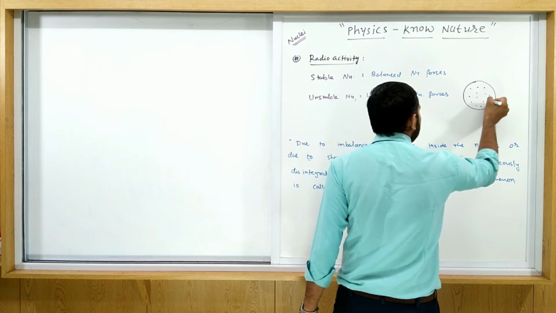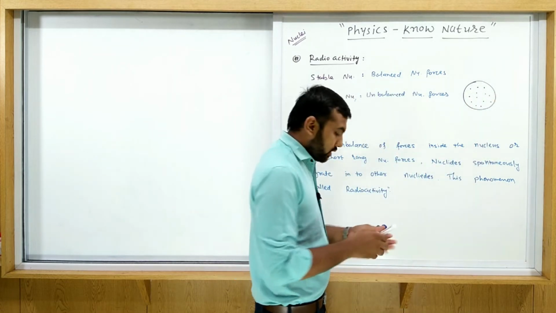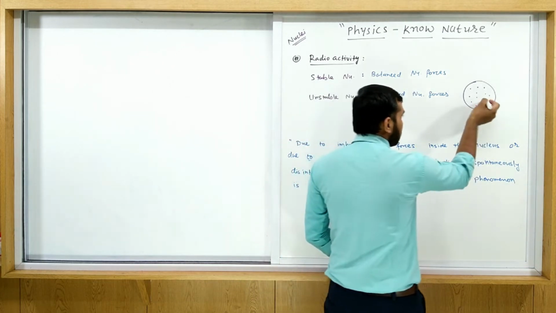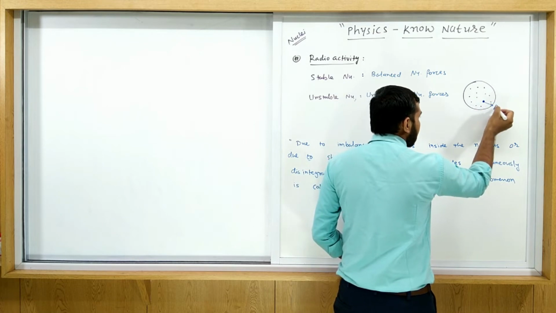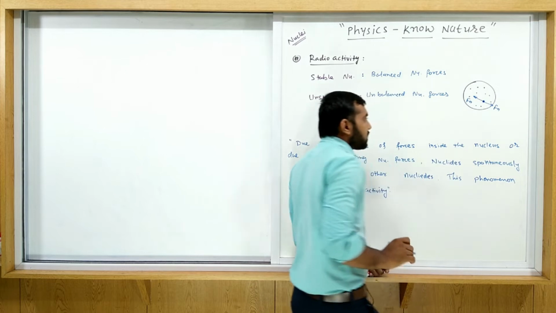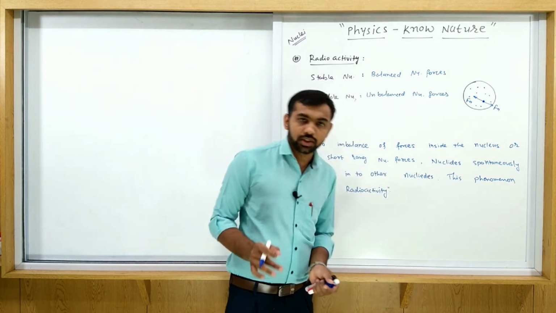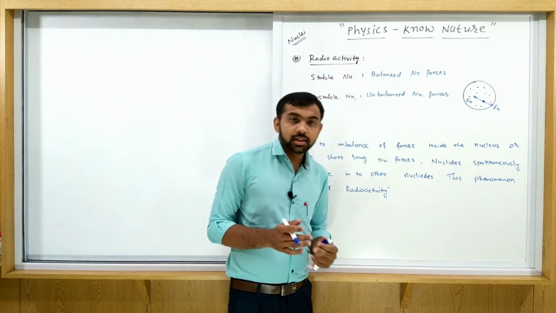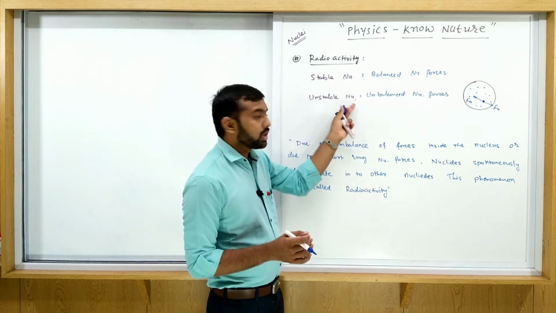If on some particle, on this side suppose Fn is present, and on this side suppose Fe is present. If both are balanced to each other, then this is the stable one. If both are unbalanced to each other, then this is an unstable nucleus.